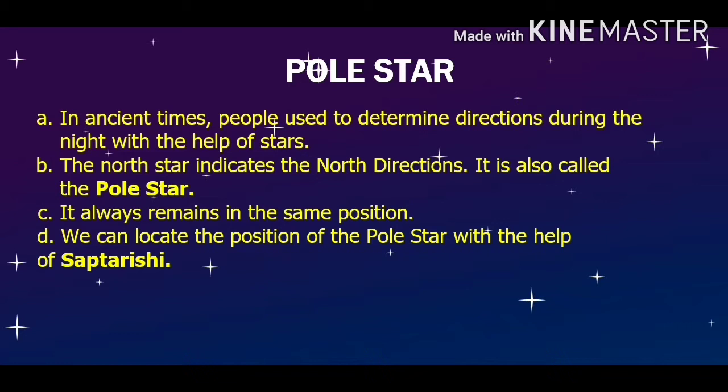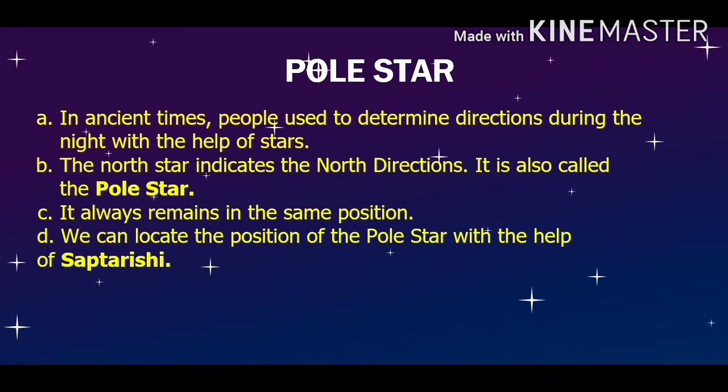The north star indicates the north direction. It is also called the pole star. So the north star, as the name relates, indicates the north direction, right? So it is also called the pole star. Don't get confused between north star and pole star. They are both the same. Now let's come to the next point. It always remains in the same position. So the north star is the only star which remains in the same position, right? Because of the earth's movement, other stars do not remain in the same position, but the north star does.